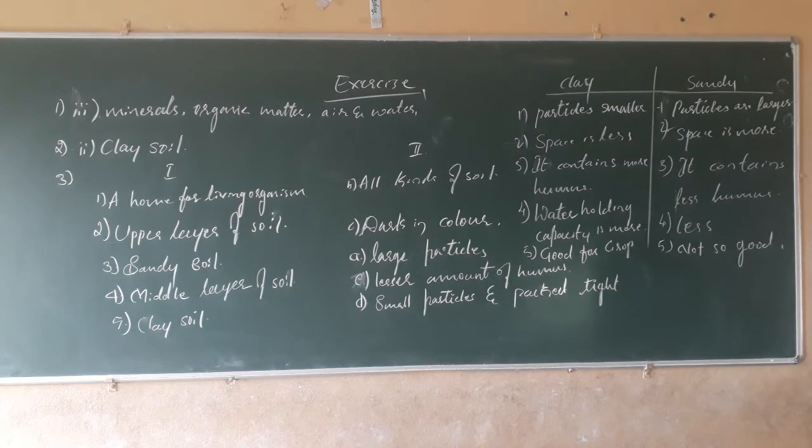See, in clay soil what happens? It contains more humus, that is dead organic matter is more. That's why it is black in color. The sandy soil contains less humus. And in case of clay soil, water holding capacity is more. It means it holds the water for a long time. In sandy soil, it will not hold the water for a long time. The next, clay soil is good for the crops, and sandy soil is not so good for the crops, isn't it?